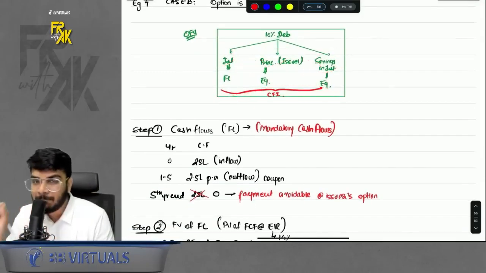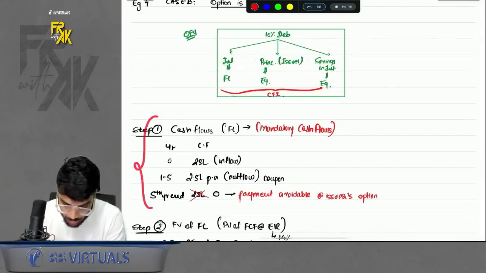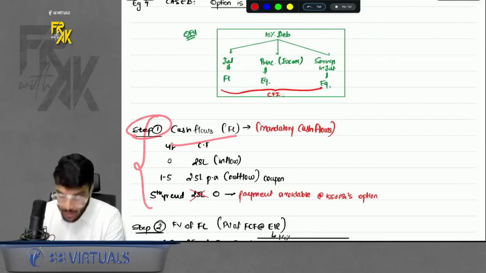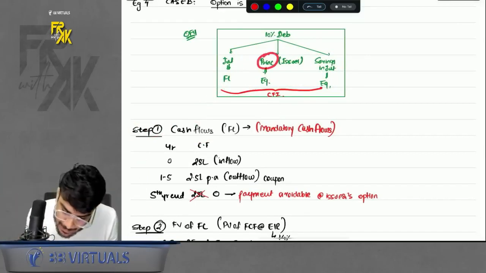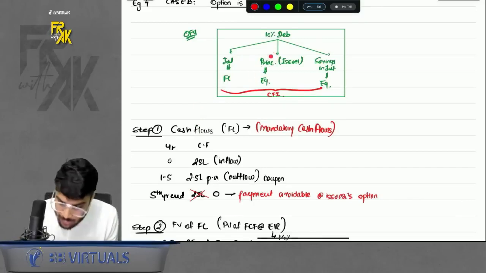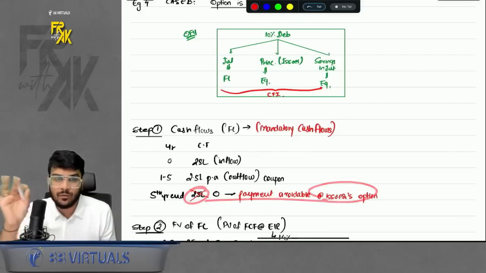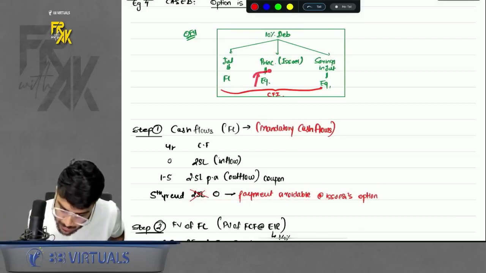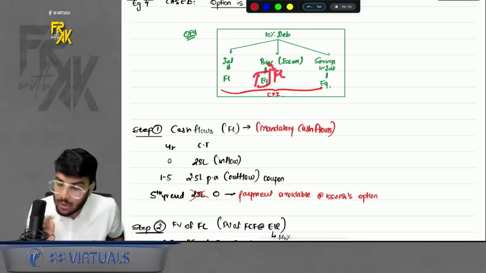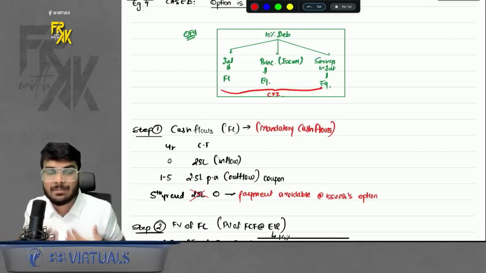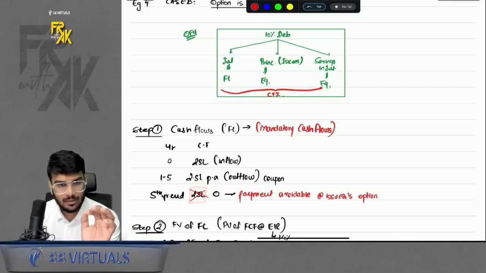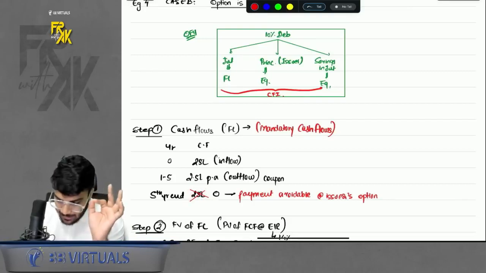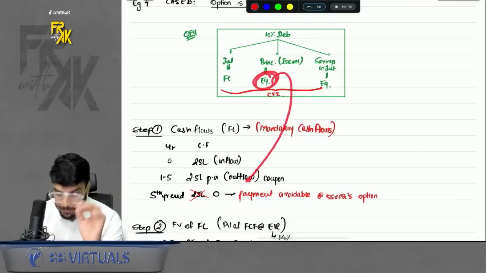Now comes the very important part. Please pay attention here. Whenever you prepare step number 1, cash flows, you will only take the mandatory cash flow. What is the meaning of this? So that means principal for you was equity. No? You called the principal equity. That means principal repayment will not form part of your cash flows. Why? Because you never assumed, we told principal equity. That means under principal we are assuming there is no contractual obligation. So you will not take the cash flow of principal repayment. That means whenever any element you assume it to be equity, it will not form part of your cash flows.